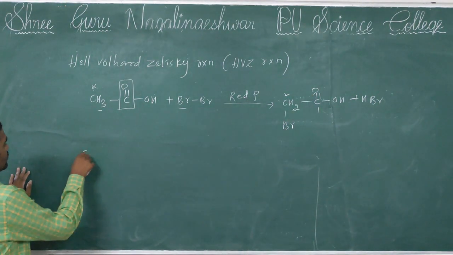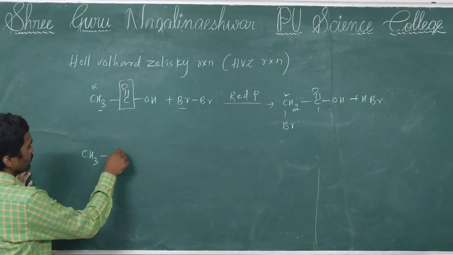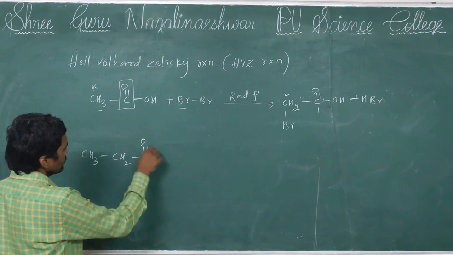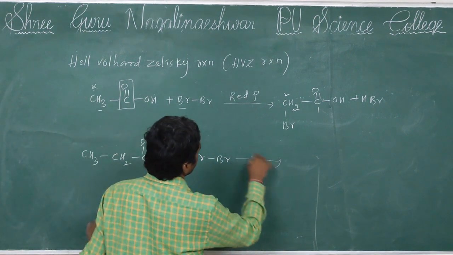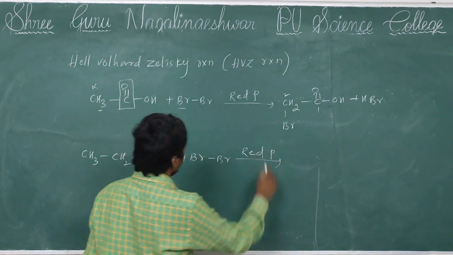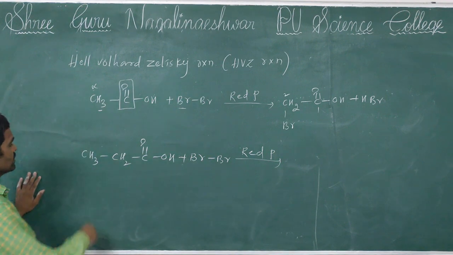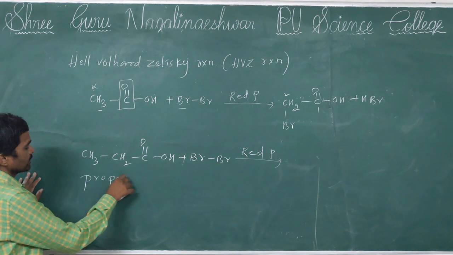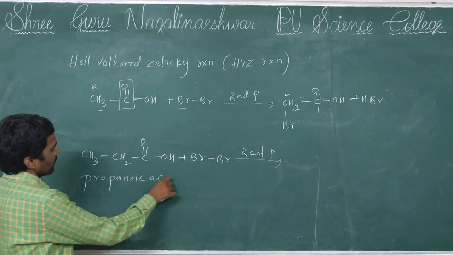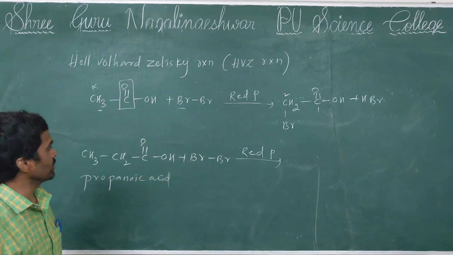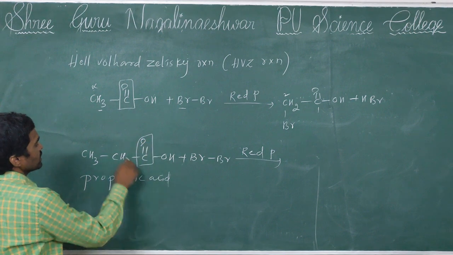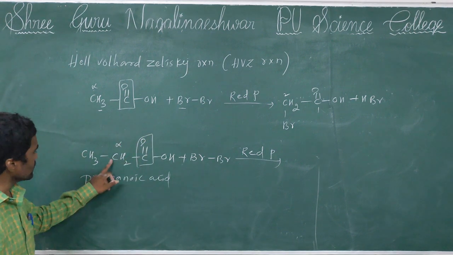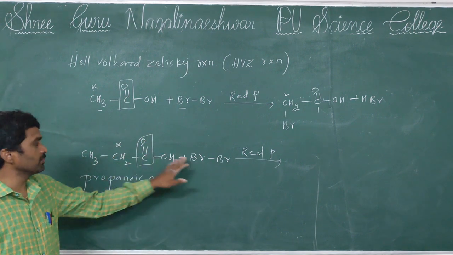For example, if you take propanoic acid, with Br2 in the presence of red phosphorus. The carbon adjacent to the carbonyl carbon is the alpha carbon. The hydrogens of this carbon are substituted by the bromine.